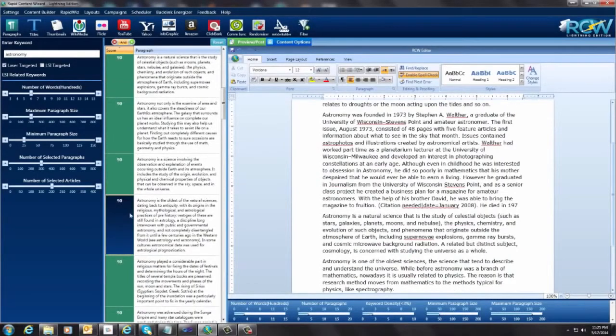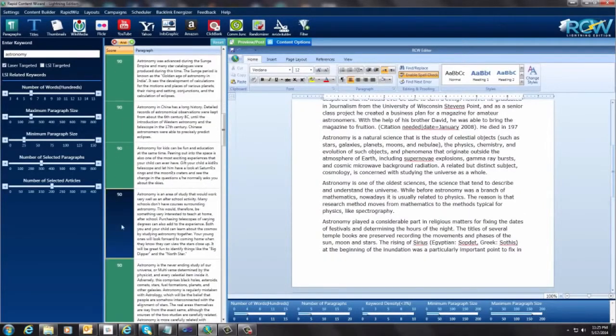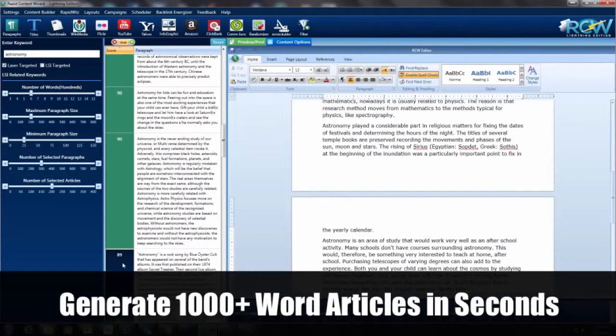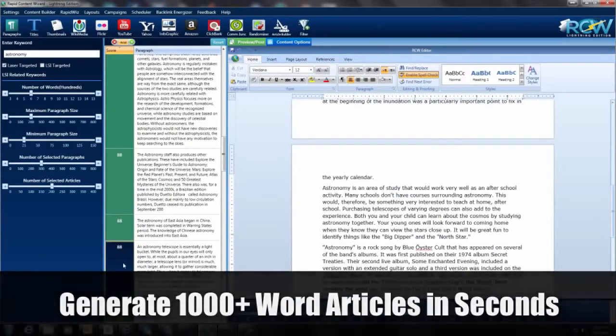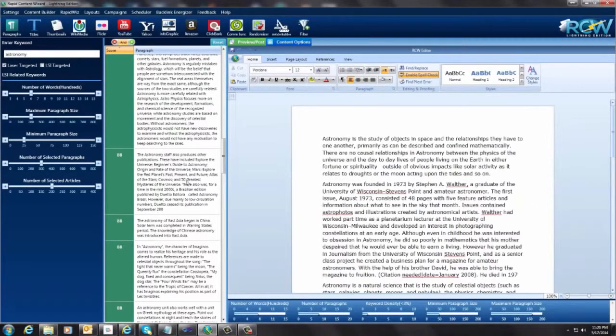And you just come through here and you do this, and you look down here in the bottom. There's a little graph here. It tells you how many words in the hundreds that you've created. So we have almost a 400 word article here. I'm just going to keep going and keep adding to this, and we're now up to almost an 800 word article. So I'm going to stop right there.